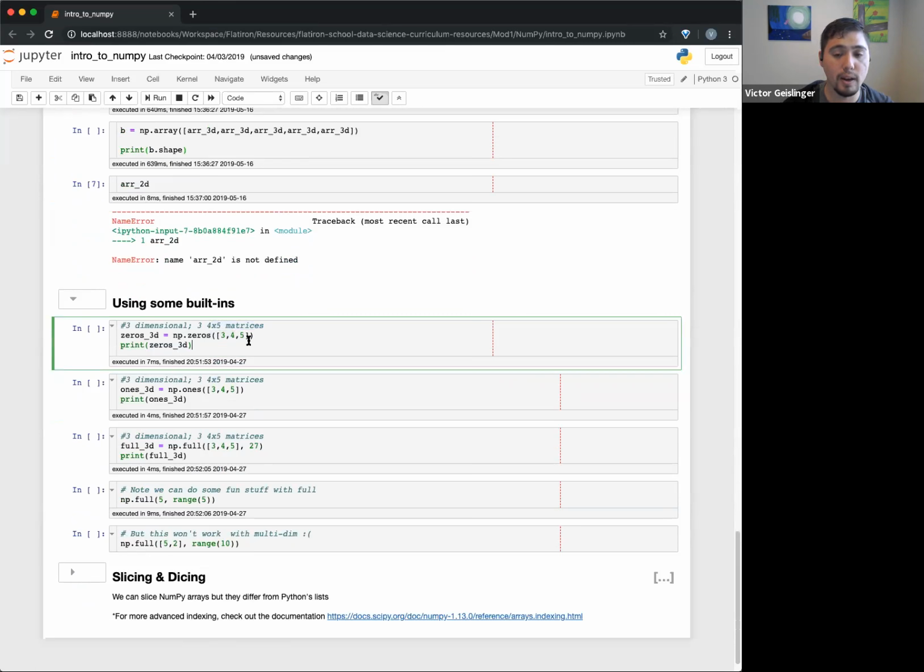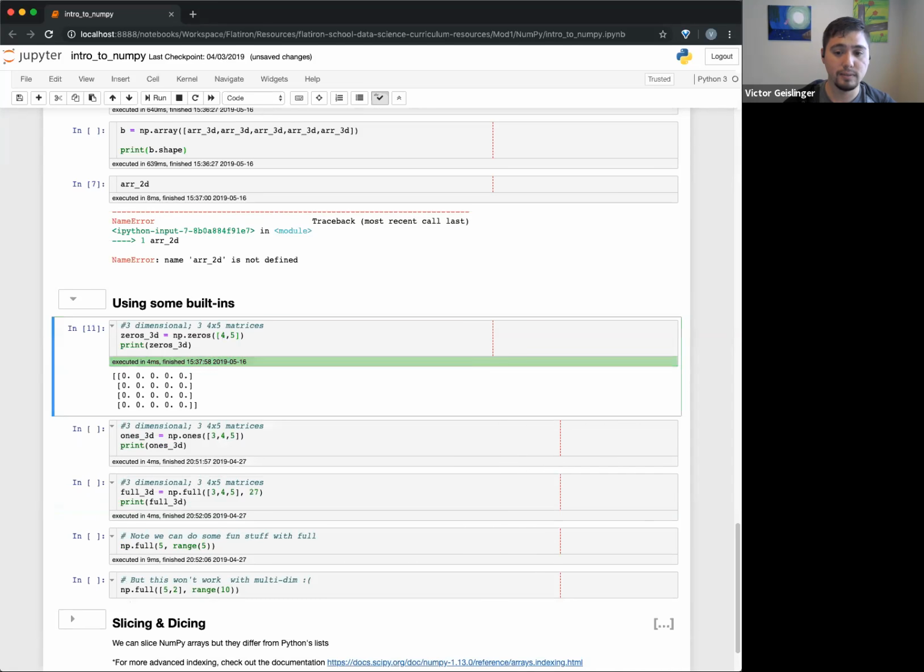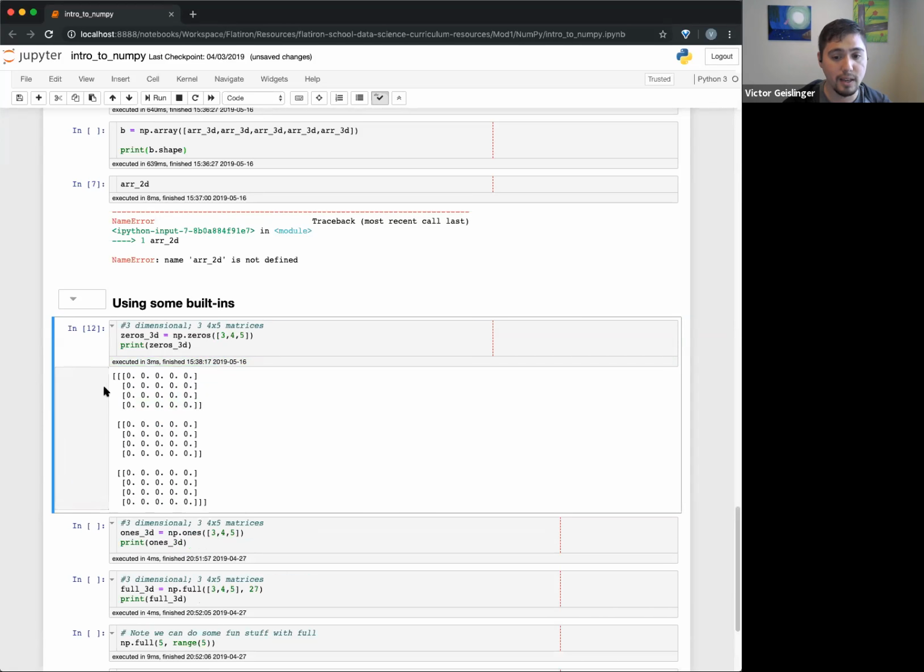So this will actually create one of all zeros. This right here is a 3-dimensional array. It's 3 4x5 matrices. If I wanted just a single 4x5 matrix, you can see that there are 4 rows, or 4 one-dimensional arrays, and each of those one-dimensional arrays has 5 elements, or 5 columns. So I can create this zero matrix. I can create 3 of these, so this is a 3-dimensional array of 3 4x5 matrices.